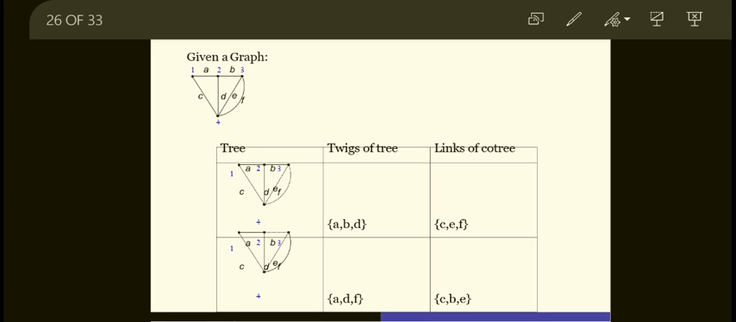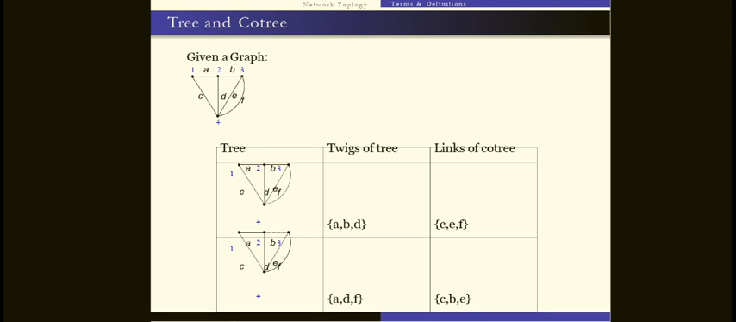Similarly, you say ADF, another one. ADF is also a tree. So in this, what are the twigs actually? A, D, F are the twigs, and the links of the co-tree are C, B, E. These are the links of the co-tree. So for the given graph, this is a good example for understanding purposes: what are the twigs and what are the links.